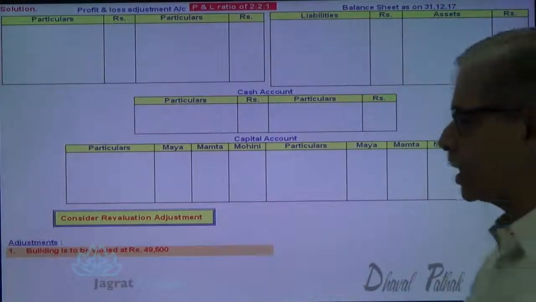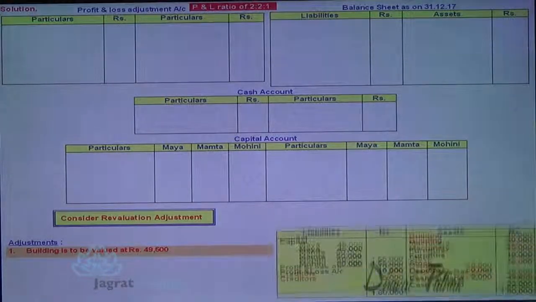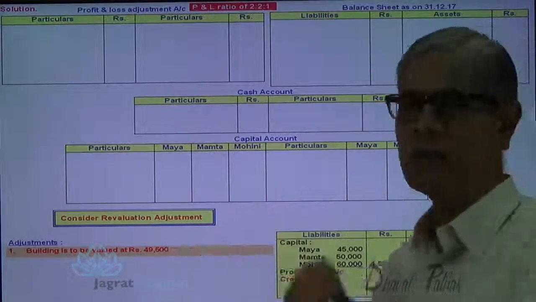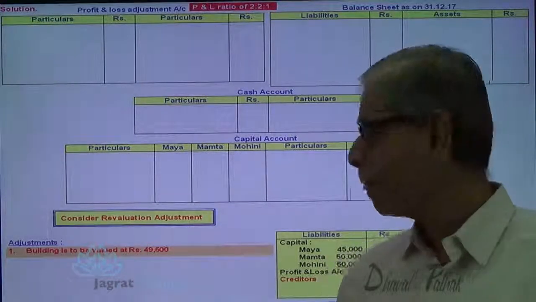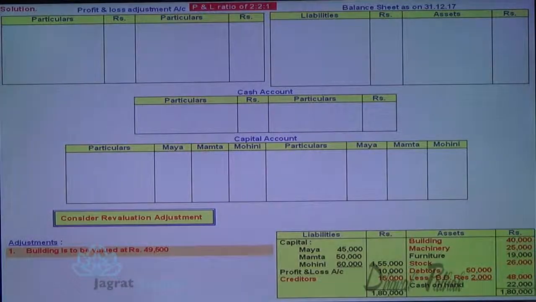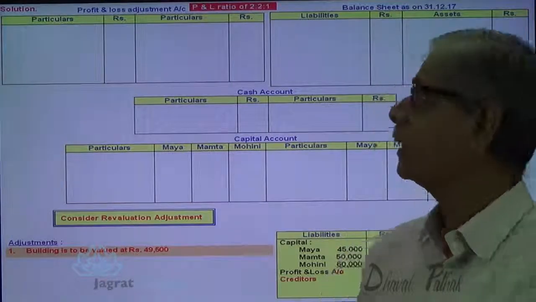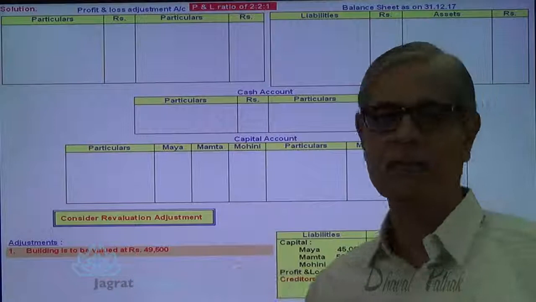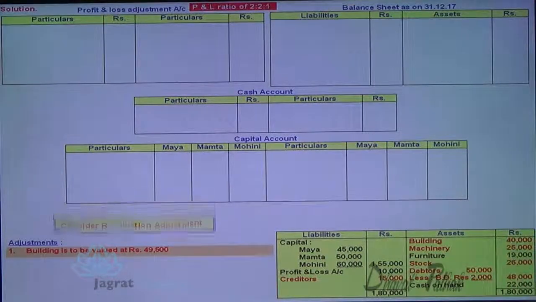First revaluation adjustment. Building is to be valued at 49,500. What is the value of building in the balance sheet? 40,000. Valuation made is how much? 49,500. How much is the increase in the value of building? 49,500 minus 40,000, 9,500 is the increase in the value of building. That will be credited to profit and loss adjustment account, and the new value of building 49,500 will appear in the balance sheet.